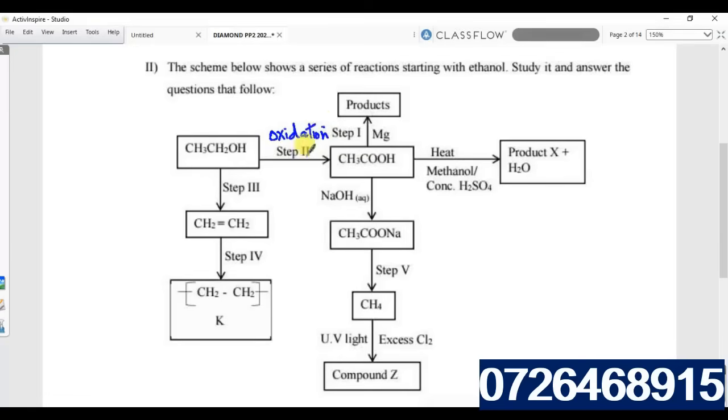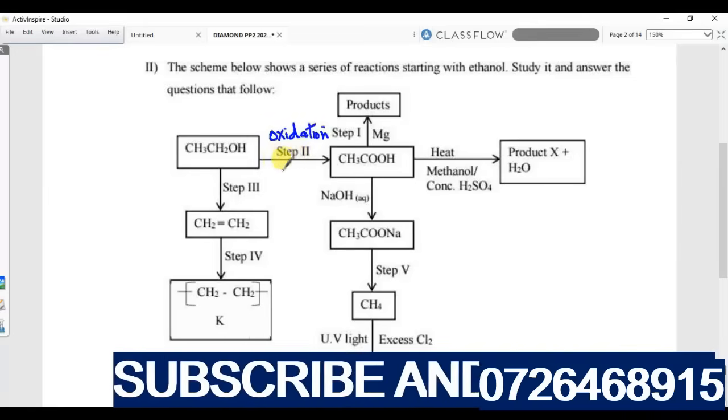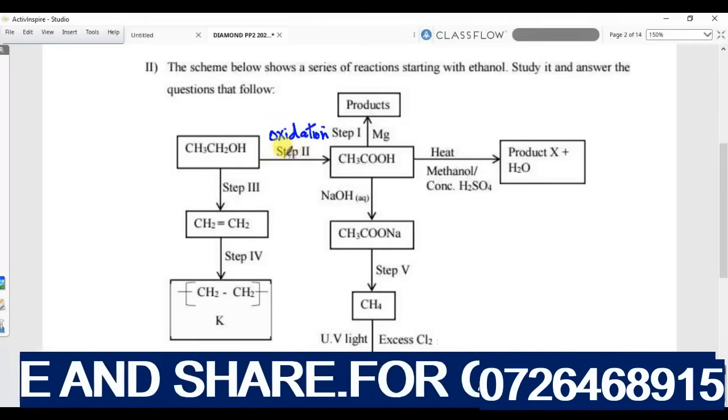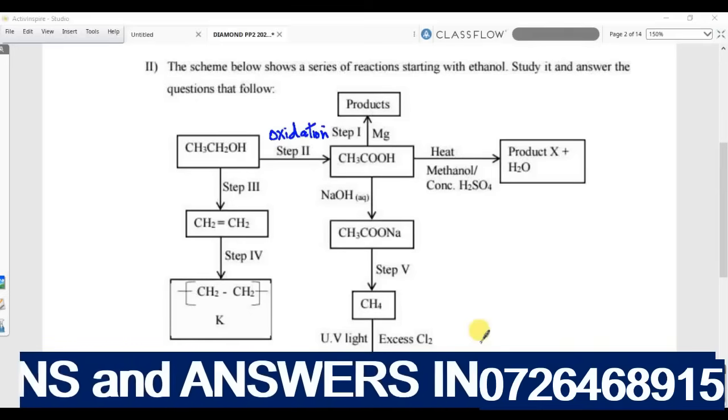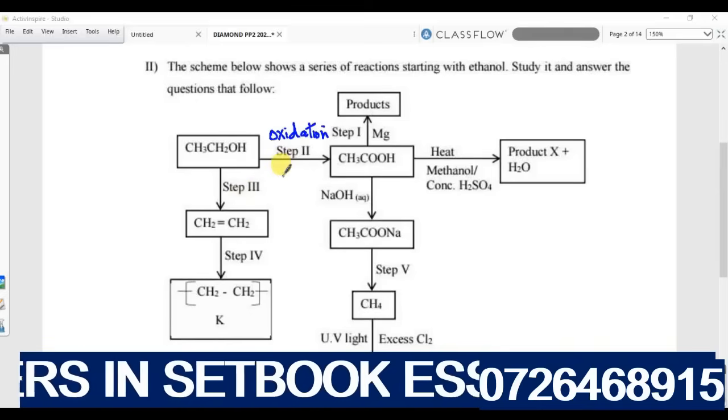What are the reagents that are used in oxidation? We know we use acidified potassium permanganate (VII) or acidified potassium dichromate. Those are the ones that we have talked about.